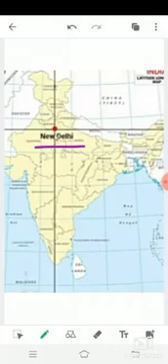New Delhi is located, if I take this parallel line, at 5°, 10°, 15°, 20°, 25°, so somewhere between 25 and 30°, or more.